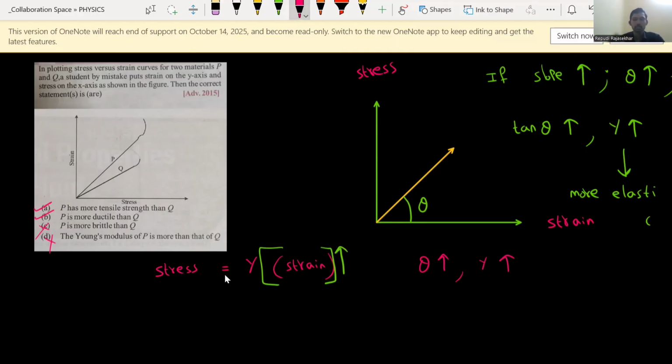P has more tensile strength, yes. Why? Because the strain is more, so the stress is more. Stress is directly proportional to strain, we know. Strain is increasing rapidly for material P. If strain is increasing, we can say that stress is also increasing. So option A is also correct.